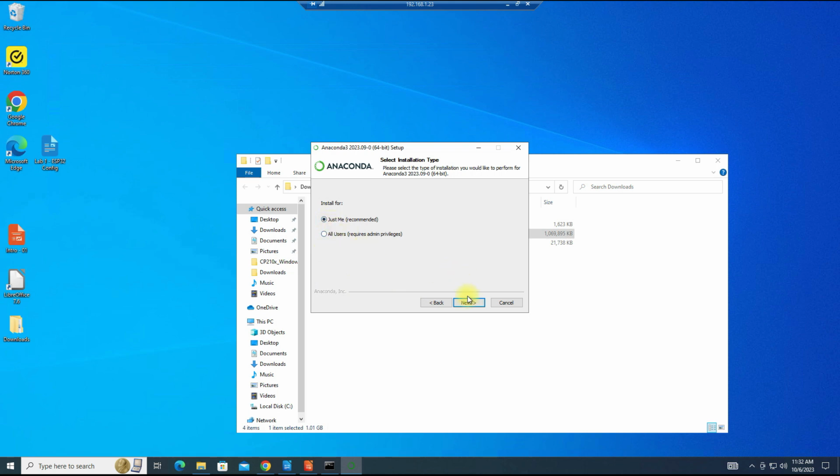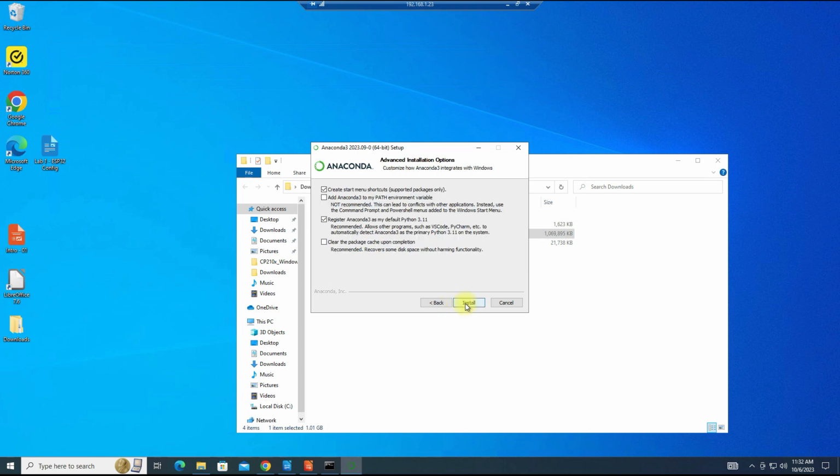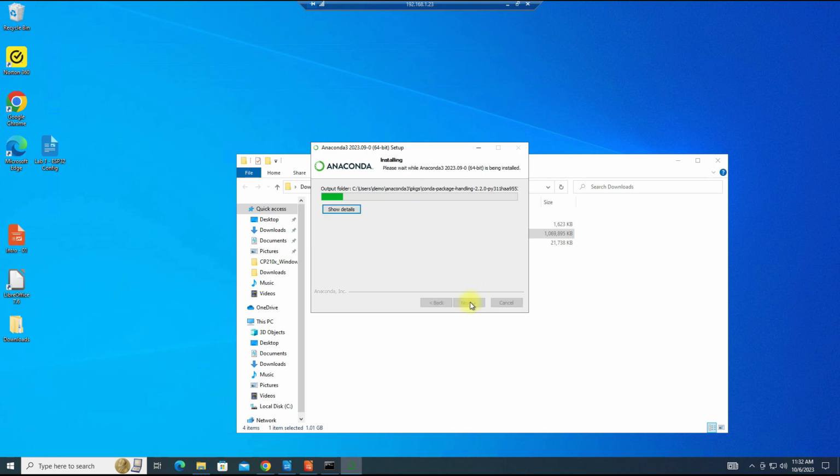You can use either one. And the installation folder, default, and default here. And installation has begun. At this point, we're going to pause. This takes about 20 minutes to complete, and we will return when installation's done.